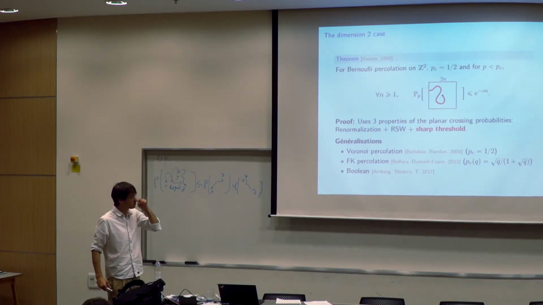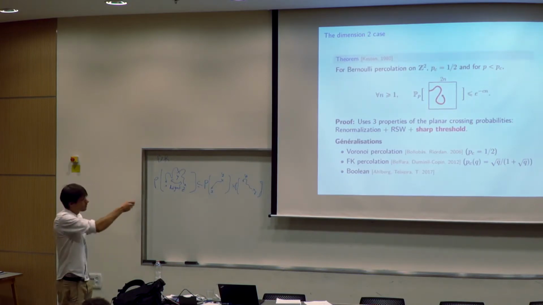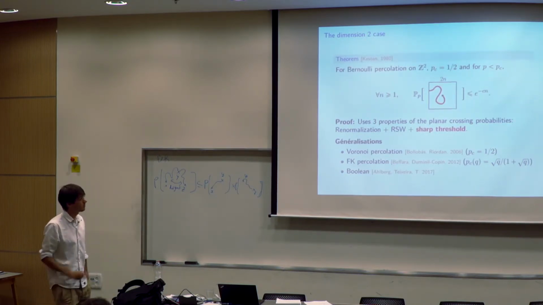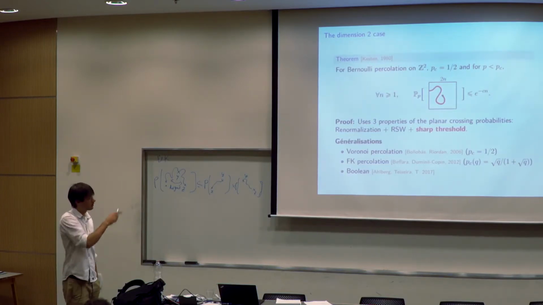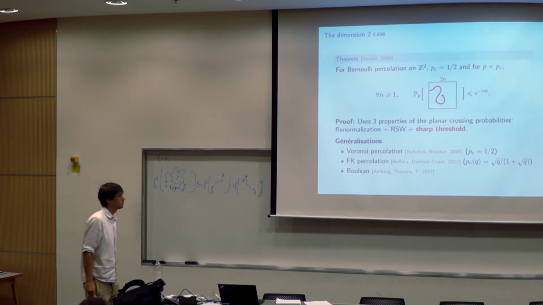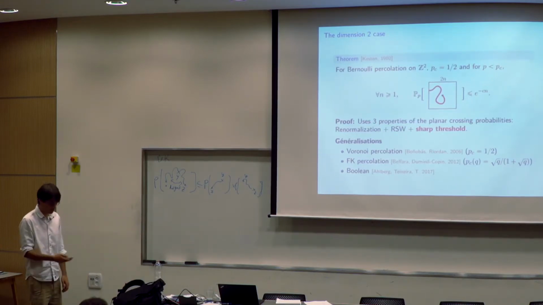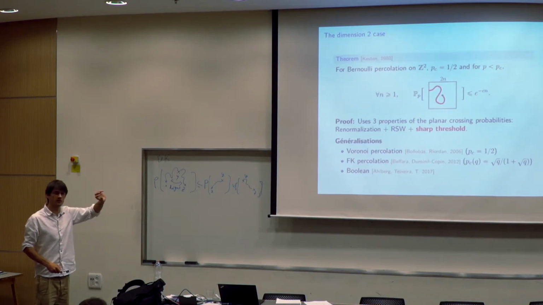And then when you have this abstract tool, you can handle other models with dependencies. Using a similar approach and also the Kahn-Kalai-Linial theorem, Vincent Beffara and Duminil-Copin, with an adaptation of it, managed to prove exactly the exponential decay for FK percolation and compute the critical point. And also for Boolean percolation, we can prove some kind of sharpness result.